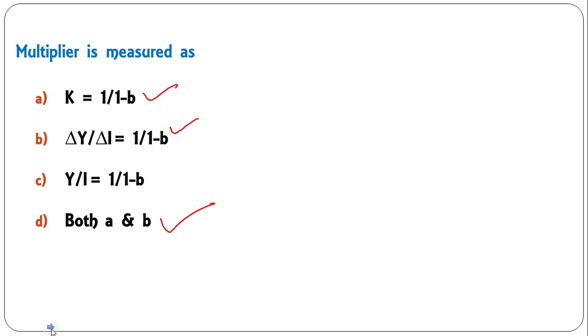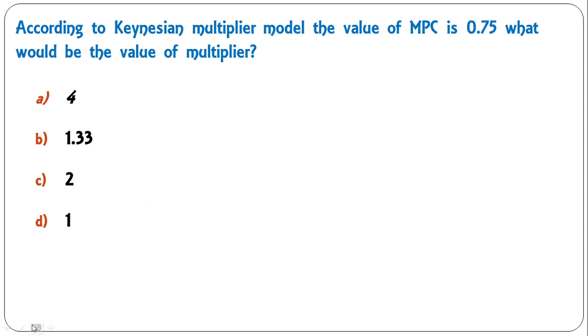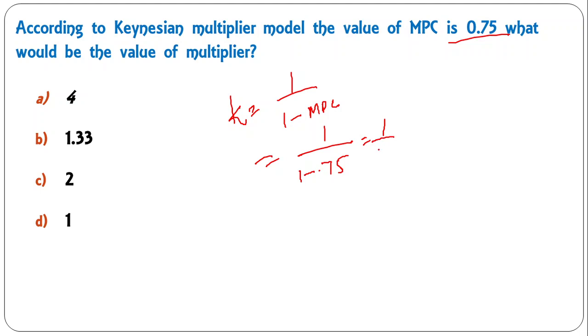Okay. Moving next, according to Keynesian multiplier model, the value of MPC is 0.75. This is given. MPC is given as 0.75. What would be the value of multiplier? Dear student, you know this is the formula of calculating multiplier, 1 upon 1 minus MPC. So put the value quickly. I'll show you. 1 minus 0.75, so this is 0.25. So equal 100 upon 25. This is equal to 4. So correct answer is A. This way you can calculate easily. Okay. Moving to the next question.